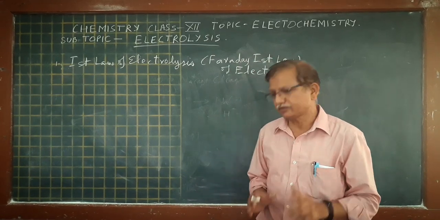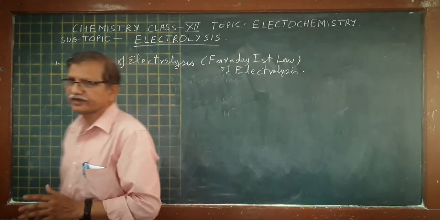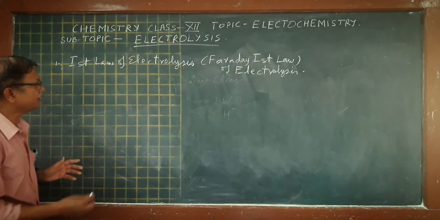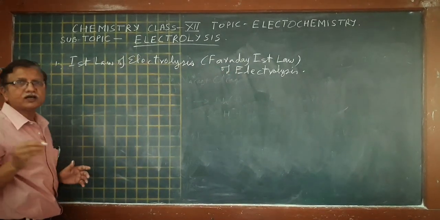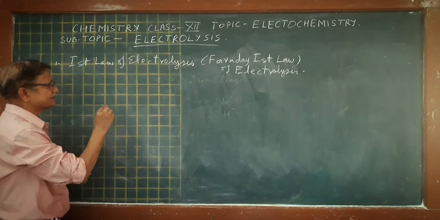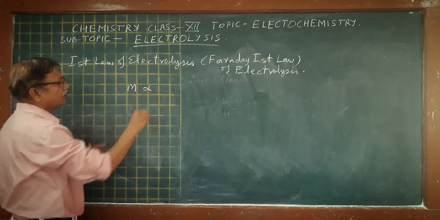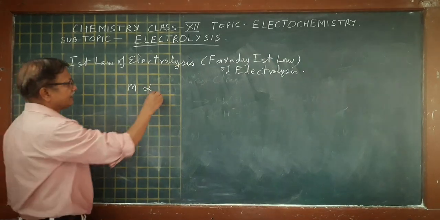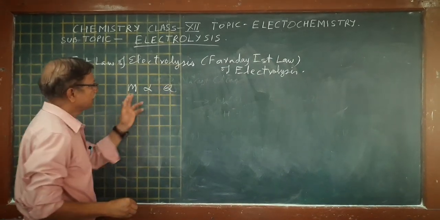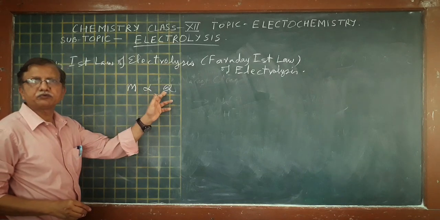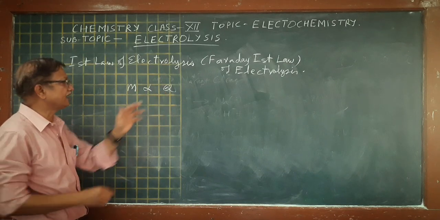So this law can be formulated. If we pass Q coulomb charge, then the mass liberated at the cathode or anode is directly proportional to Q.